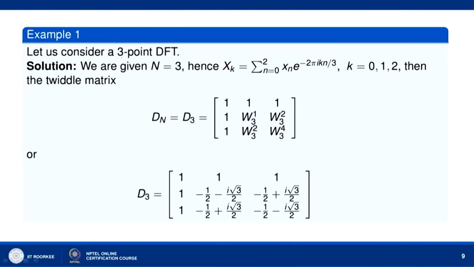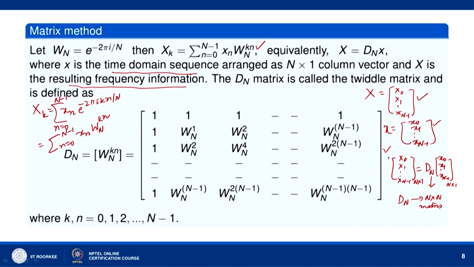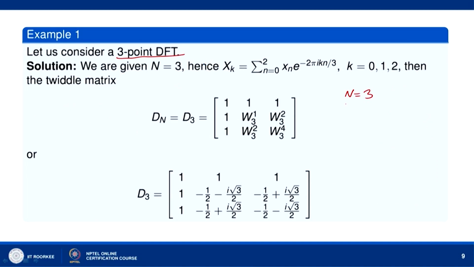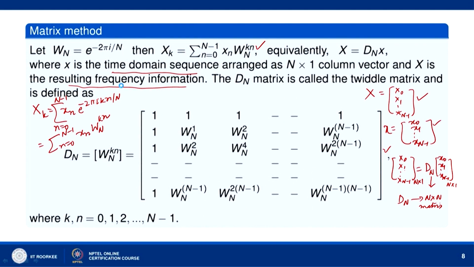Let us consider a 3-point DFT. 3-point DFT means n is equal to 3. This DFT is called an n-point DFT. So, we are given n equal to 3. Now, Xk is the sum over n equal to 0 to n minus 1, that is n equal to 0 to 2, of xn e to the power minus 2 pi i kn by 3, where 3 is n, and k equal to 0, 1, 2. Then this matrix D is called the two-dimensional matrix.